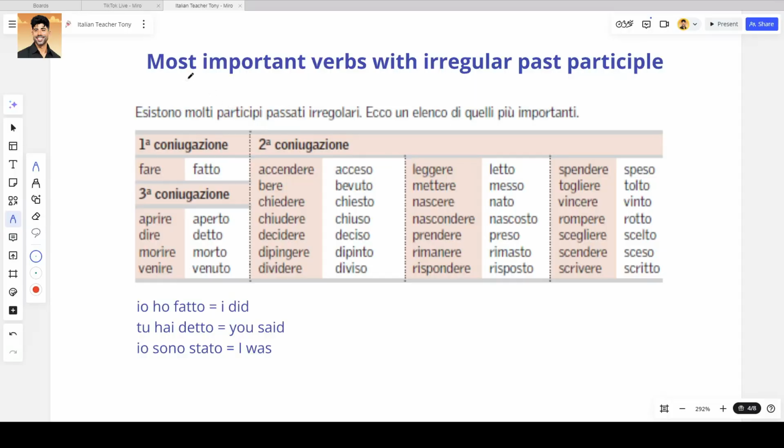The only thing I can do to help you guys is to leave you a table here with all the different irregular past participles so that you can memorize them and study them.